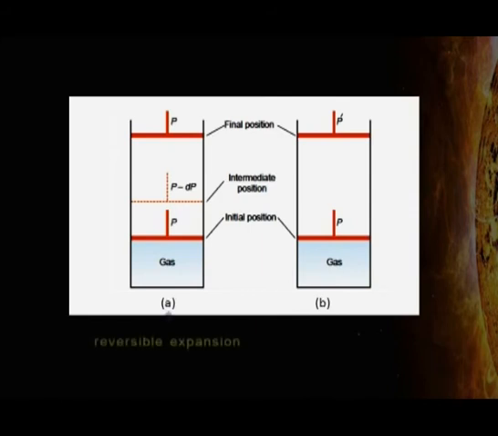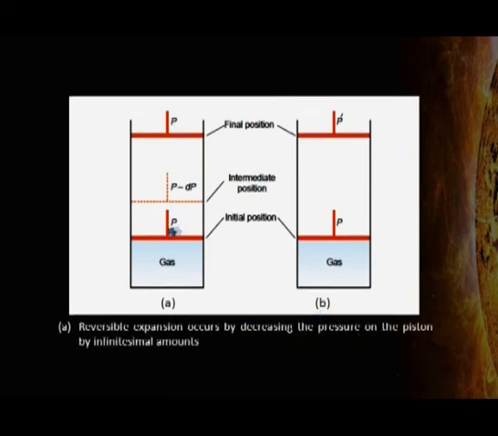In the first figure, reversible expansion has been shown and in the second figure, irreversible expansion has been shown. Let the pressure applied to the piston be P and this is equal to the internal pressure of the gas. Since the external and internal pressures are exactly counterbalanced, the piston remains stationary and there is no change in volume of the gas.